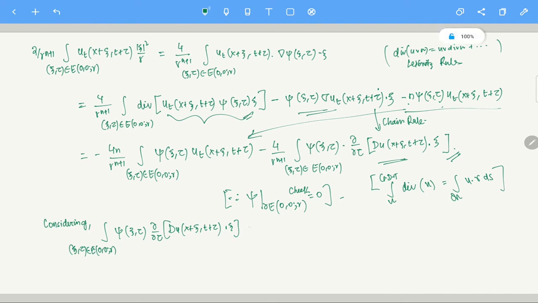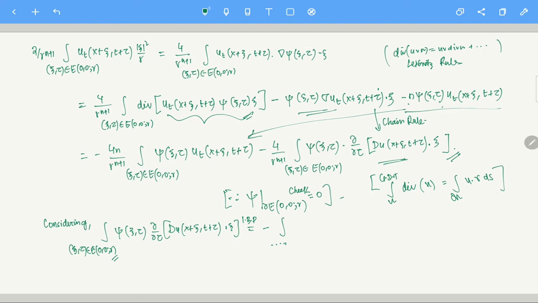So for this term you can use the integration by parts formula, right? Here I am using integration by parts, so that will give me minus integral, and it is assumed that xi eta is in E 0 0 r for now, okay?